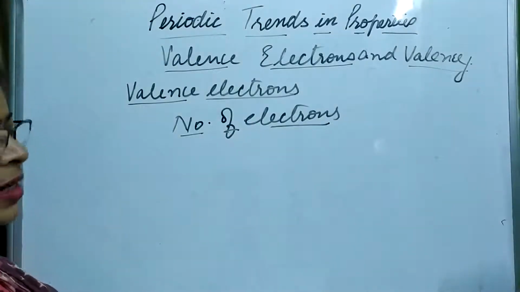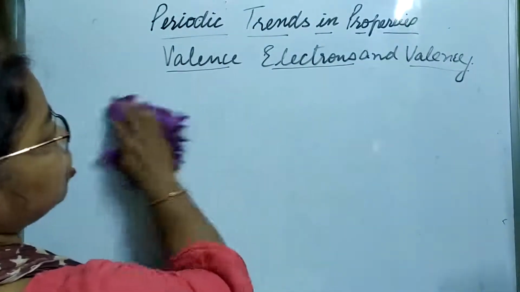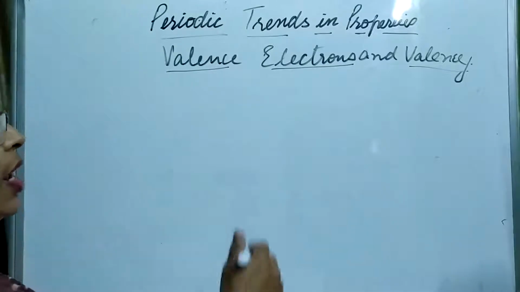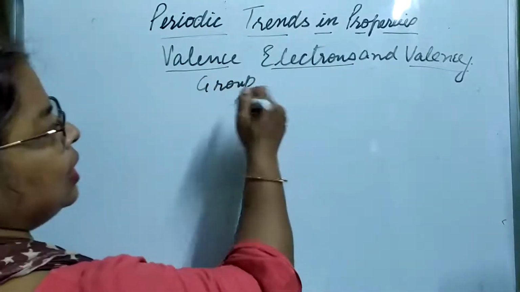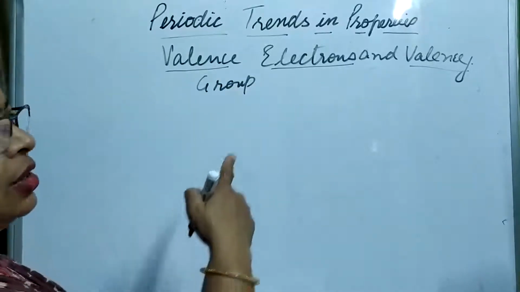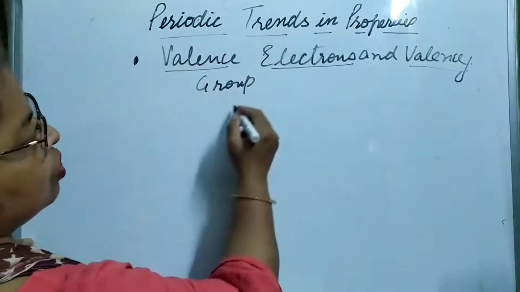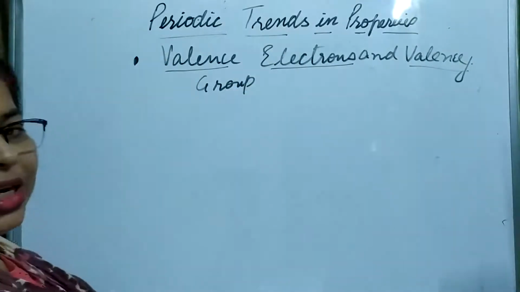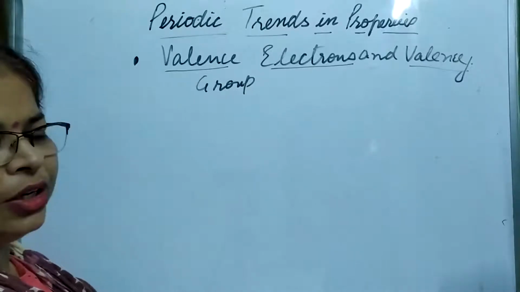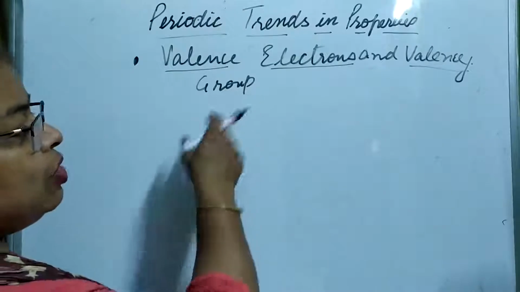Let us see the condition of valence electrons in groups as well as periods. We are going to discuss both periodic trends in properties. First we are discussing valence electrons in a group. How to find out? For this, let us see the layout of the group.